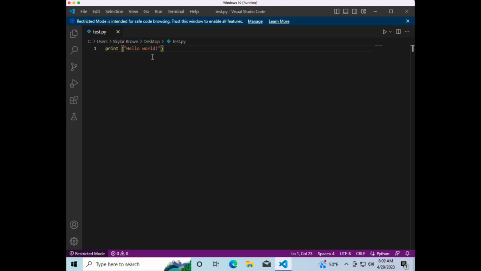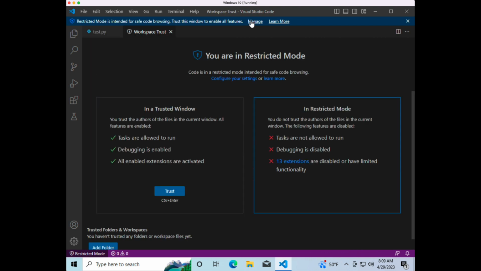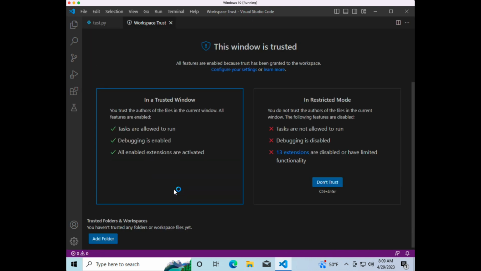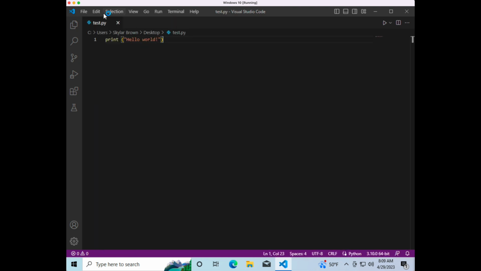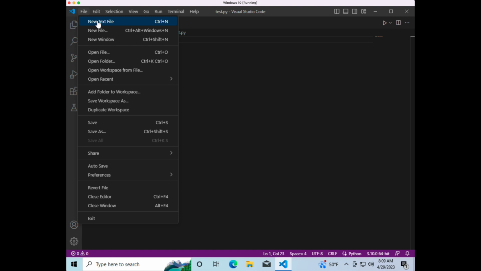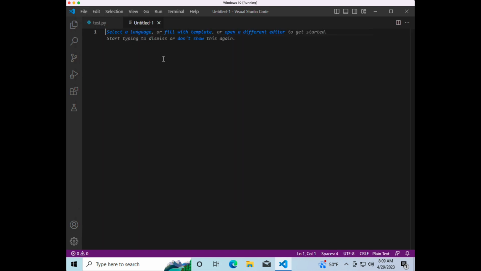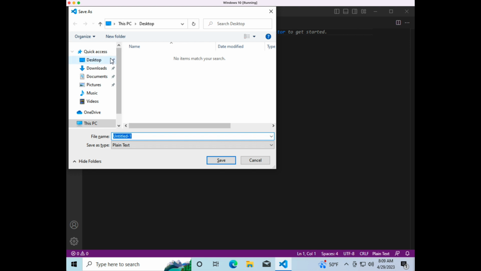All right, so here's our test.py from earlier. If you get this restricted mode bar right here, click Manage, and then Trust. Right, and close this. Okay, and now let's go to File, New Text File, and Control S and save this as woody.py to the desktop. Click Save.